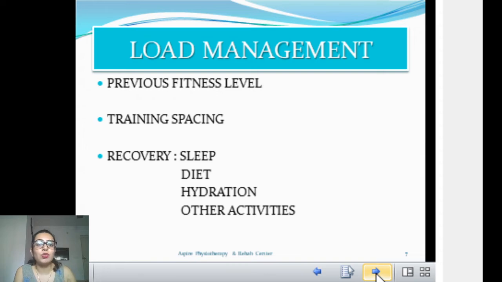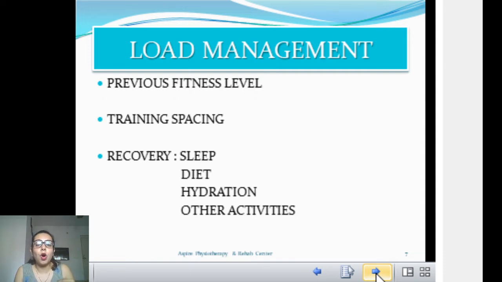Now training spacing. I have seen many people doing a morning session, any sports session, cricket session, bowling session or tennis session, then in the afternoon they are doing gym training, and then in the evening again they are going for a run. It is okay if you are loading your body in a systematic way, but if you are doing it just because you don't have anything to do, it is very wrong, because training spacing is very important. In that space your body is going to recover and be prepared for the next loading session. If you are not giving that particular time, it is very difficult for your body to recover and give your best.